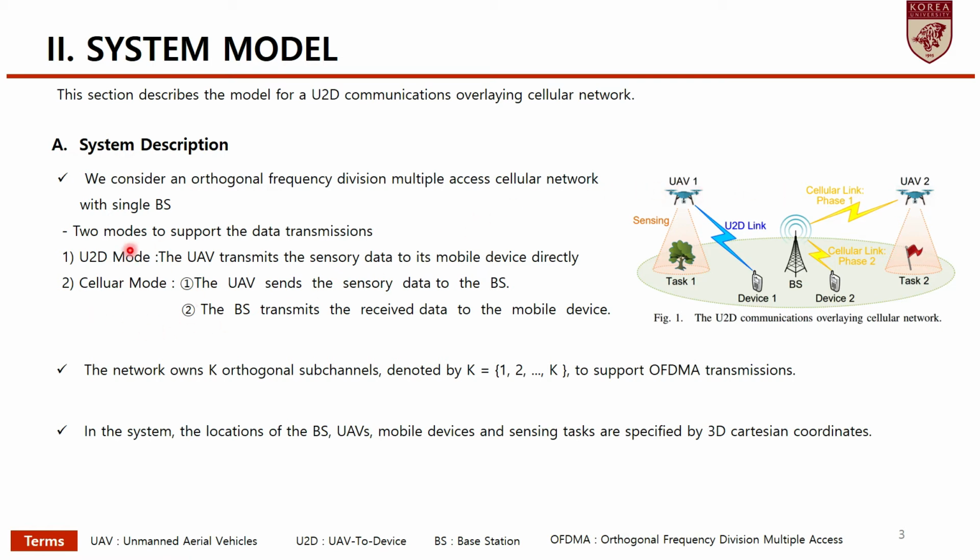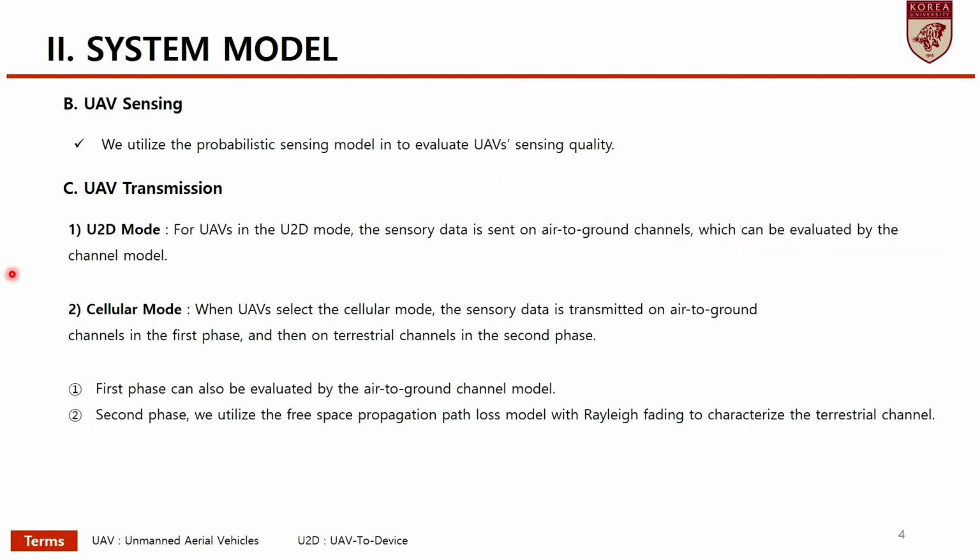There are two modes to support the data transmissions. The first one is UTD mode. The second is cellular mode. In UTD mode, the UAV transmits the sensory data to the mobile device directly. In cellular mode, the UAV sends the sensory data to the base station, and the base station transmits the received data to the mobile device. The second is UAV sensing. We utilize the probabilistic sensing model to evaluate UAV sensing quality.